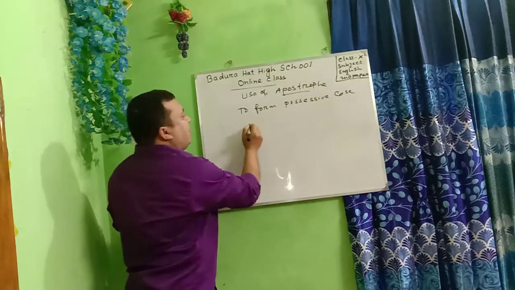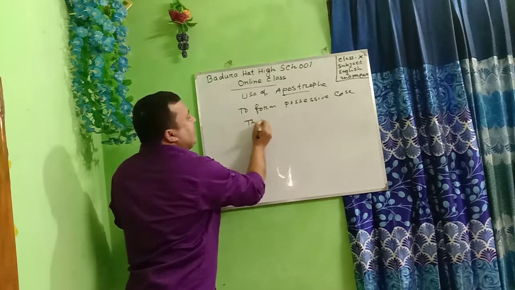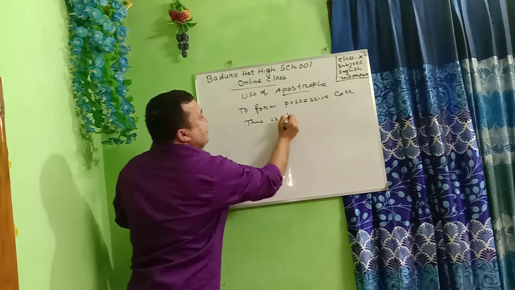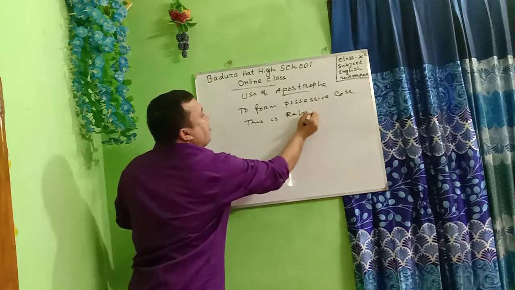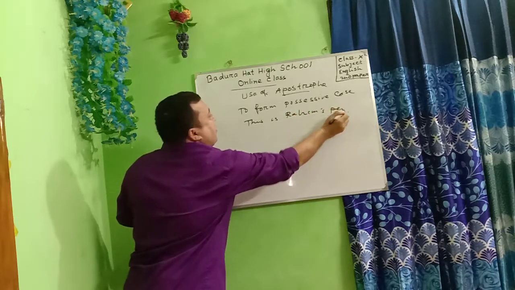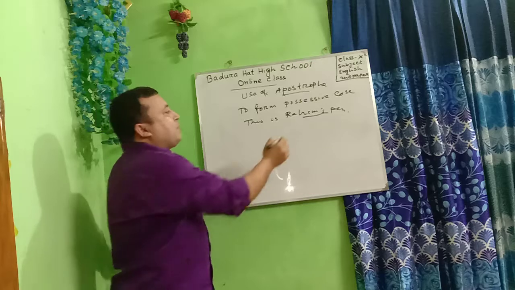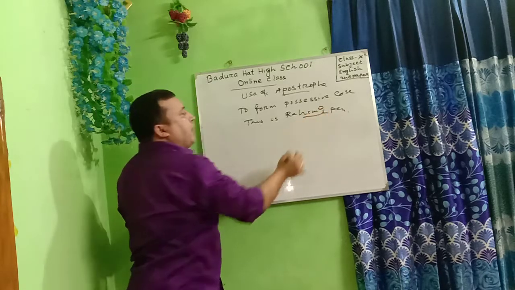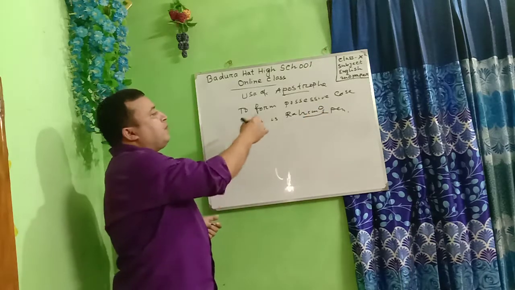Let's see an example. This is Rohim's pen. Apostrophe is used here to make possessive case.